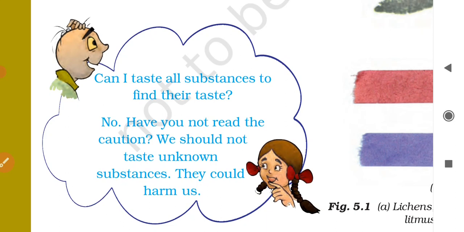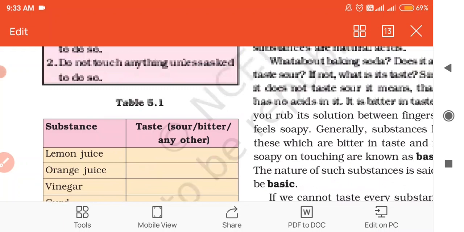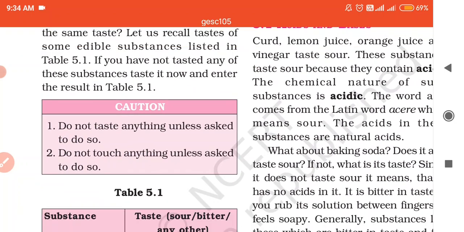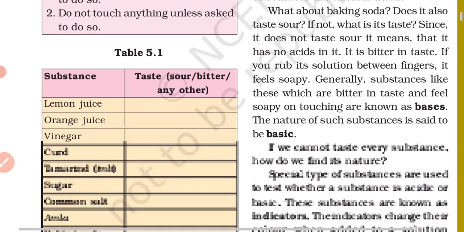We should not taste unknown substances, they could harm us. The caution given before table 5.1 says: do not taste anything unless asked to do so. Do not touch anything unless asked to do so. Okay, so these substances are edible.